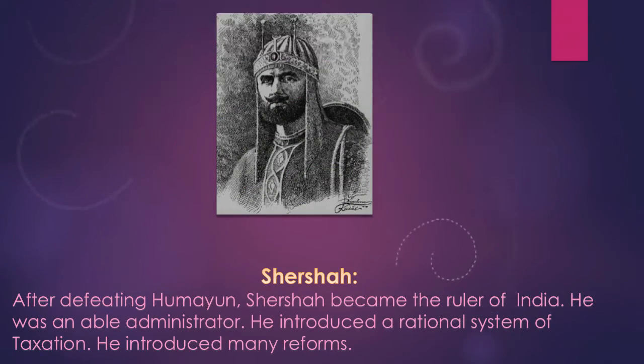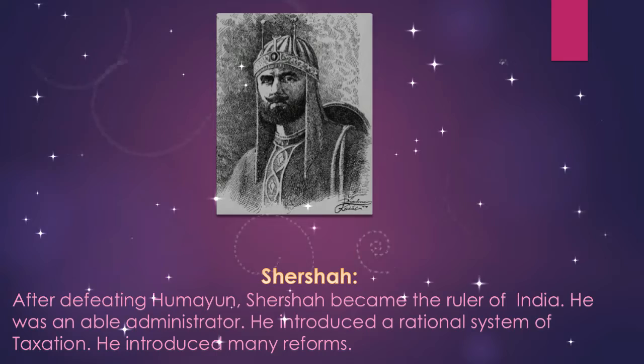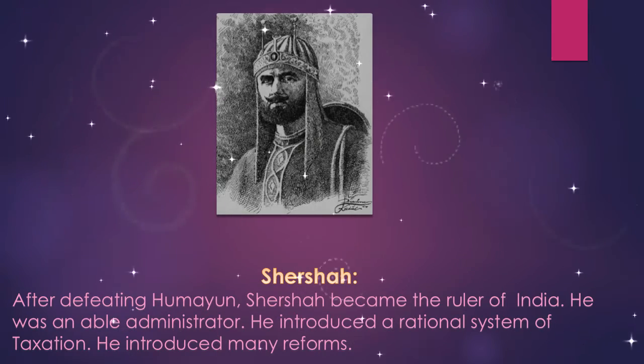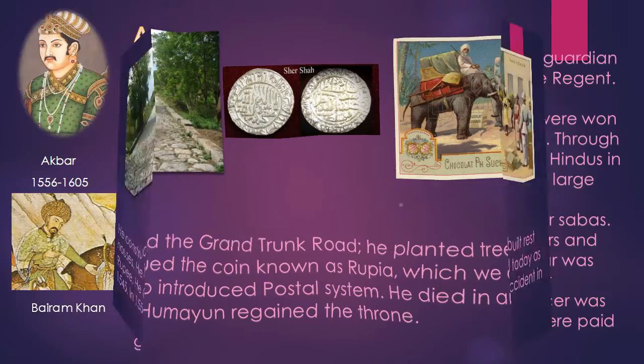Sher Shah. After defeating Humayun, Sher Shah became the ruler of India. He was an able administrator. He introduced a rational system of taxation. He introduced many reforms. He constructed the Grand Trunk Road. He planted trees, built rest houses. He issued the coin known as rupaya, which we call today the rupee. He also introduced the postal system. He died in an accident in 1545. In 1555, Humayun regained the throne.